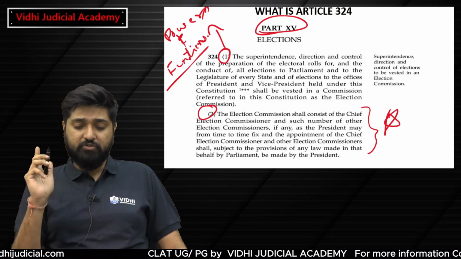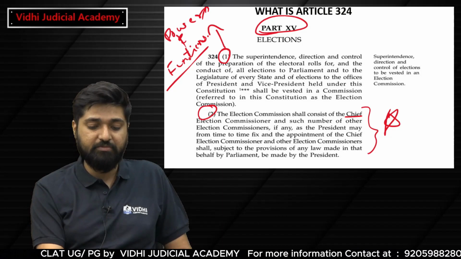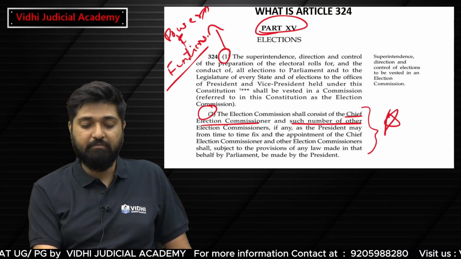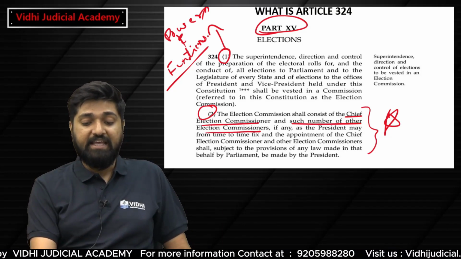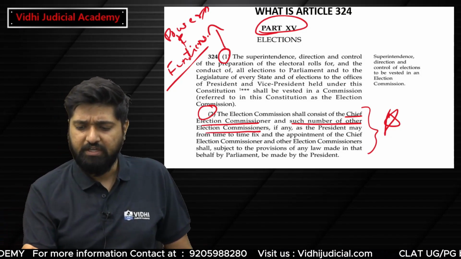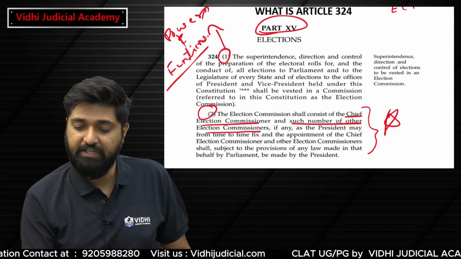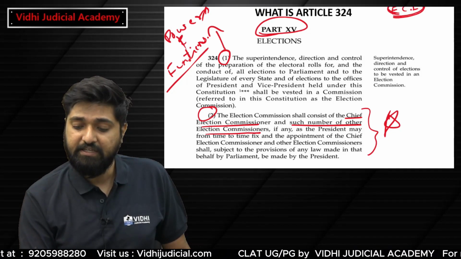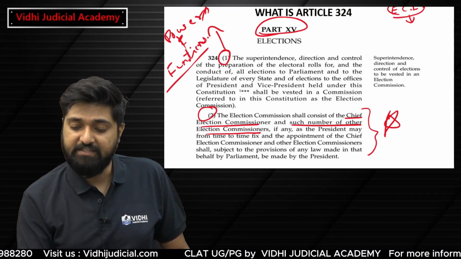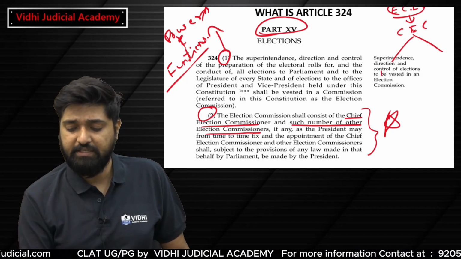Article 324 Clause 2 says that the Election Commission shall consist of the Chief Election Commissioner and such other number of election commissioners, if any. As we all know, the Election Commission of India presently has a Chief Election Commissioner and 2 other election commissioners.